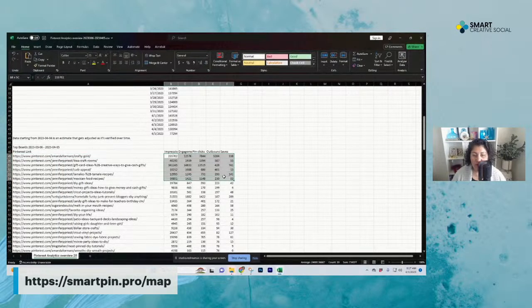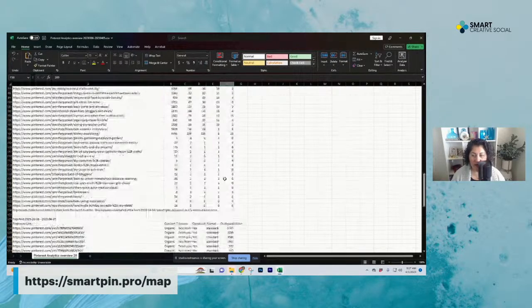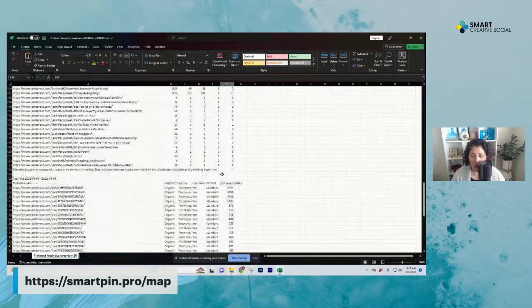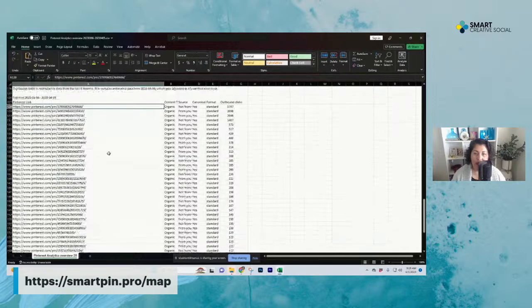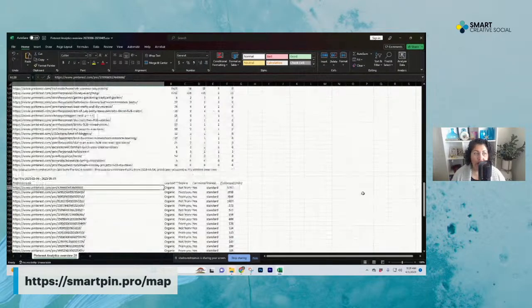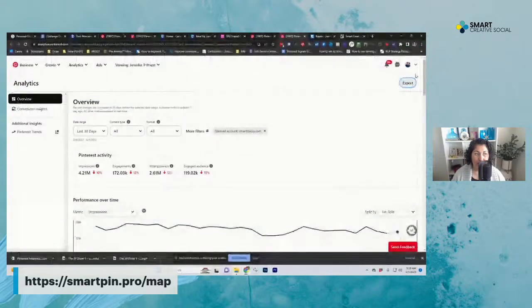And we can start looking at all that different data from here and we can start sorting it and doing analysis and stuff, right? Instead of just having to do things visually. Again, we can look at our top pins here, right? And this is stuff that I teach in my program, how to track it. But the export button is always really handy for getting deep into the actual numbers and performance if you want to get into that super duper nitty gritty.